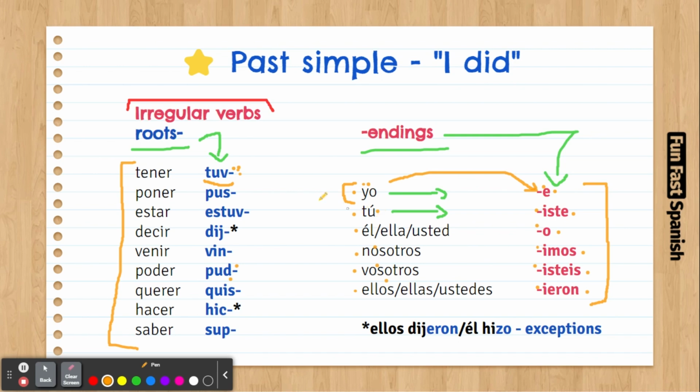Good. So we conjugated the verb to have, tener, for all of the personal pronouns, as well as the verb poder, to be able to, also in all of the personal pronouns. The same you have to do with the rest of these verbs. Here and here there are some exceptions. Ellos dijeron is an exception. It's just an exception. Also, él hizo is going to be written with a Z. Él hizo. That's it.